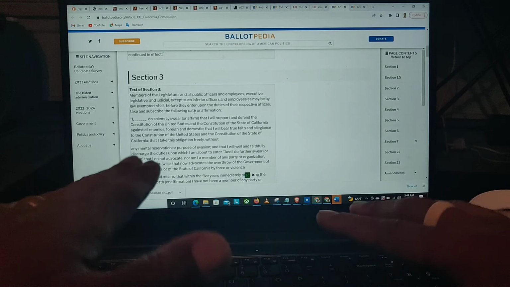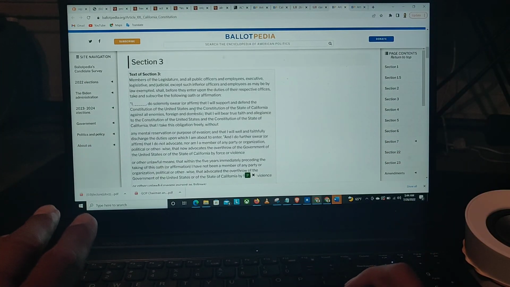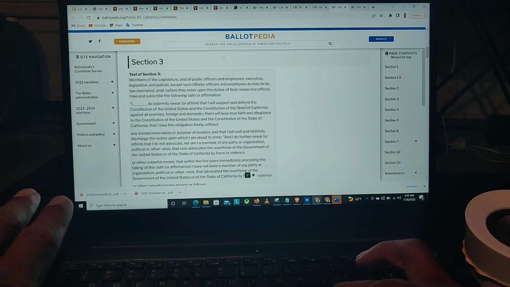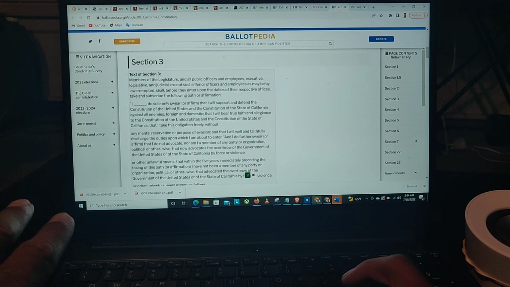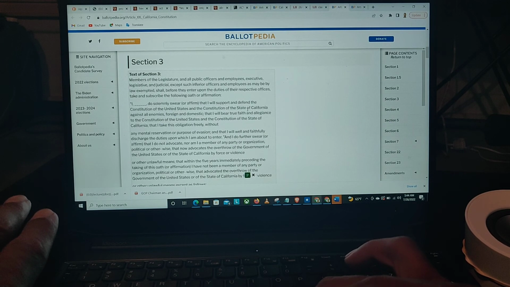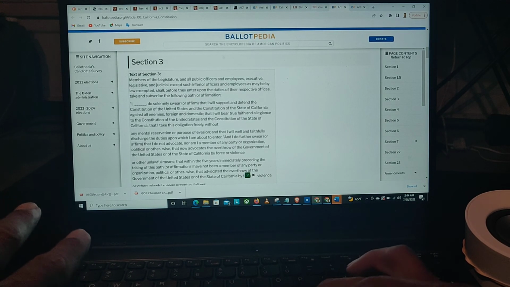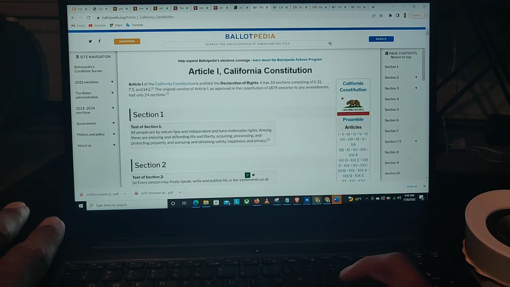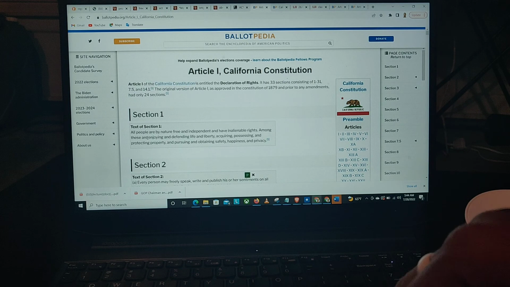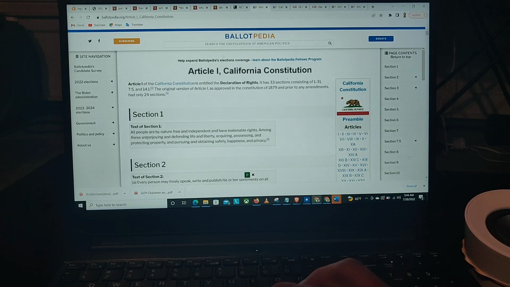You swore to protect and defend, or basically to support and defend the Constitution of the United States and the Constitution of the state of California against all enemies, foreign and domestic, right? Which means that you swore to abide by all of these rules, and all people are by nature free and independent and have inalienable rights.